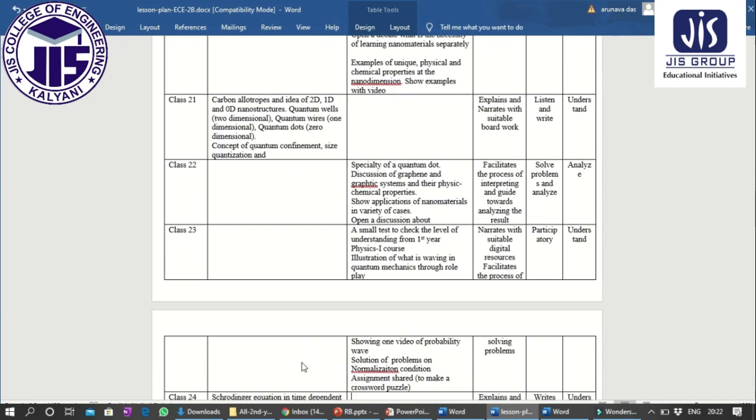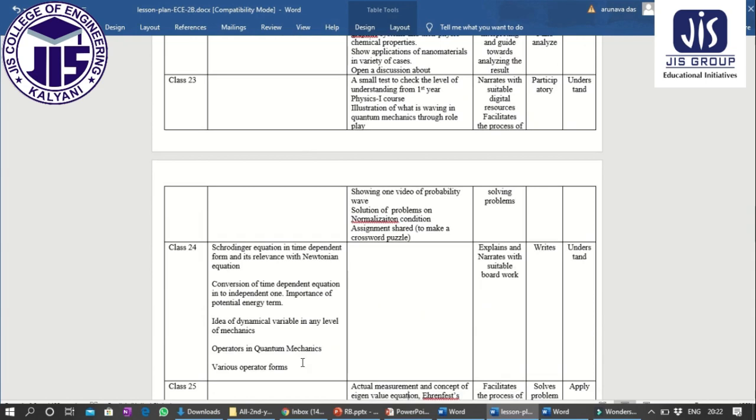Then the speciality of a quantum dot, various applications of nanoparticles.